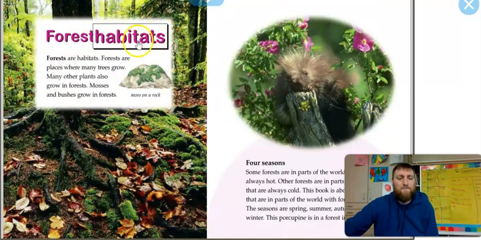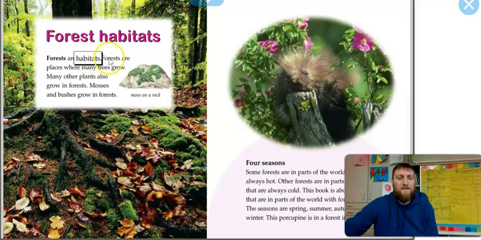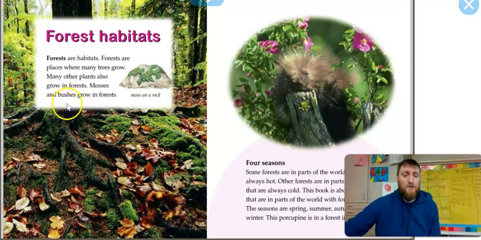Forest habitats. Forests are habitats. Forests are places where many trees grow. Many other plants also grow in a forest. Mosses and bushes grow in forests. See this moss on a rock? Can you see that? Awesome. What animal is that?